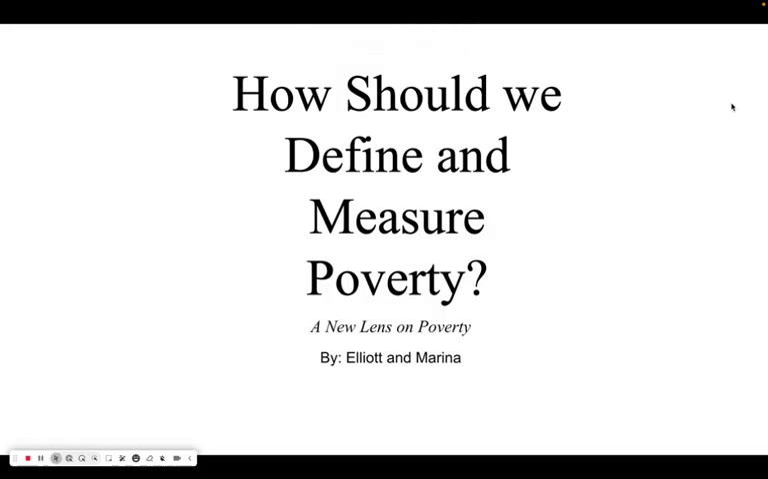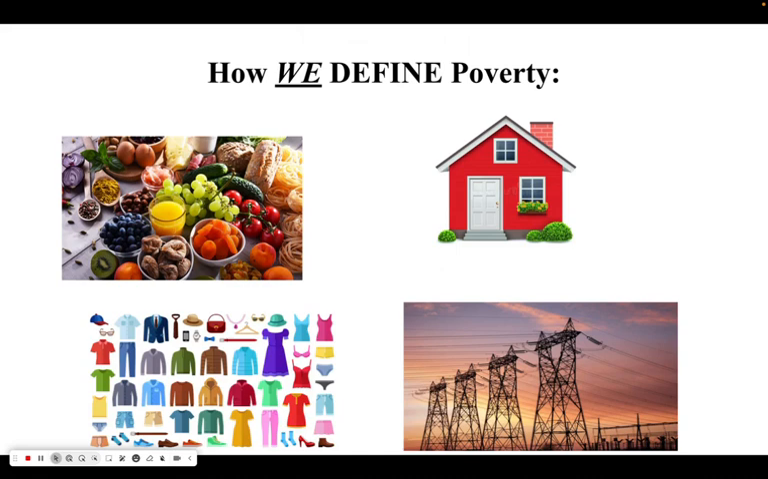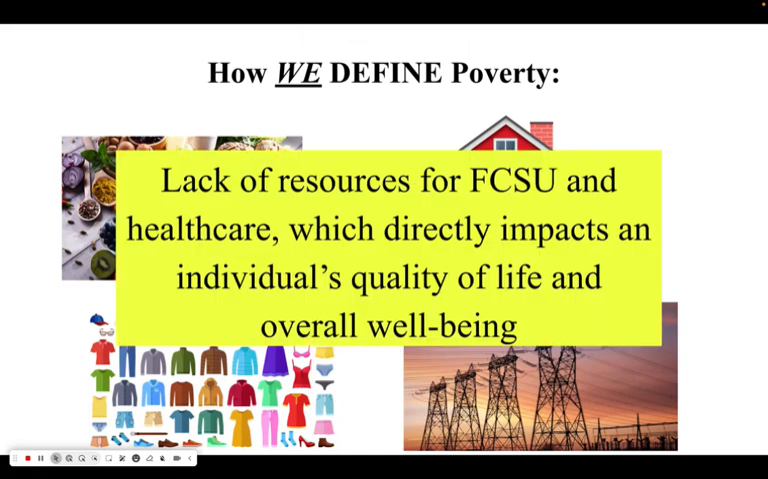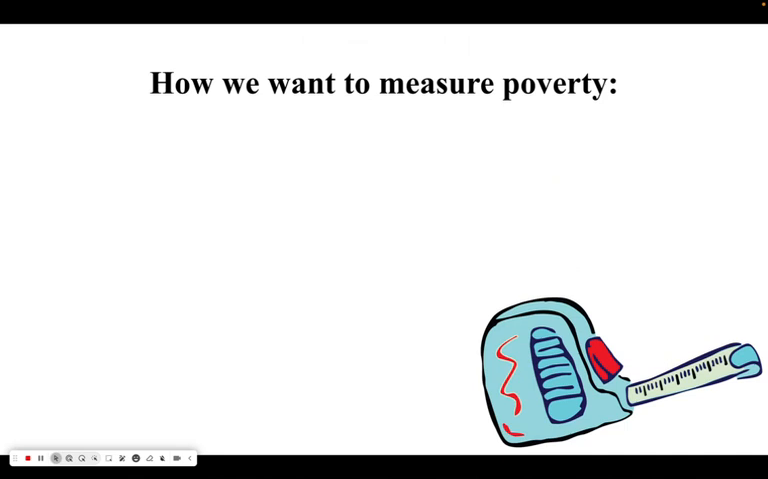How do we define and measure poverty? A New Lens on Poverty by Elliott and Marino. How we define poverty: we define poverty as the lack of resources for FCSU and healthcare, which directly impacts an individual's quality of life and overall well-being. This definition encompasses basic survival needs critical to well-being.